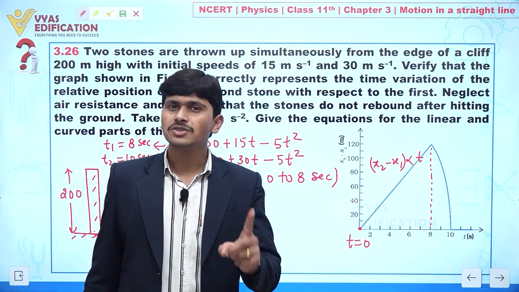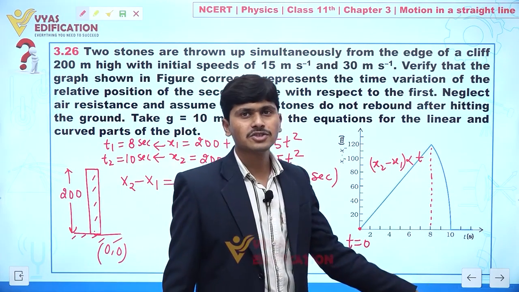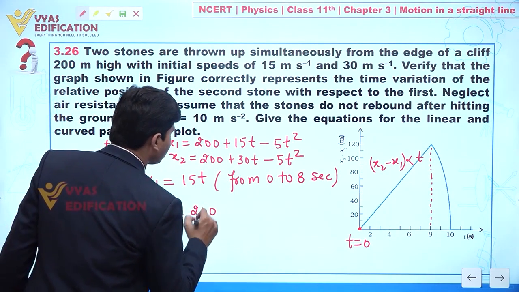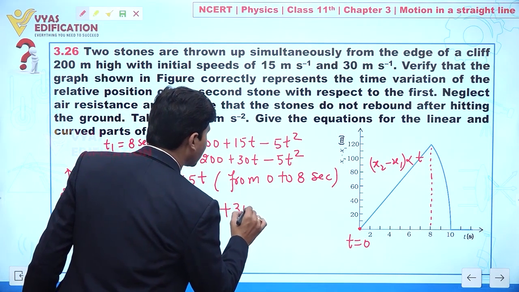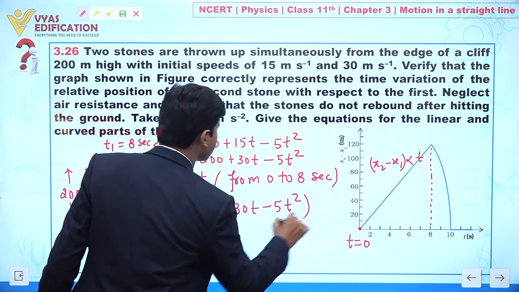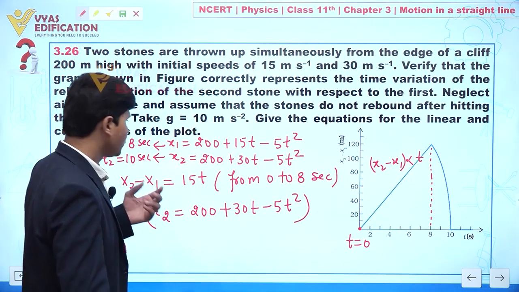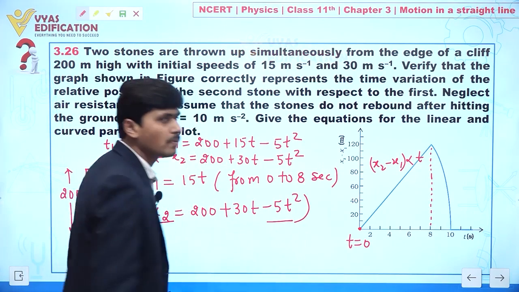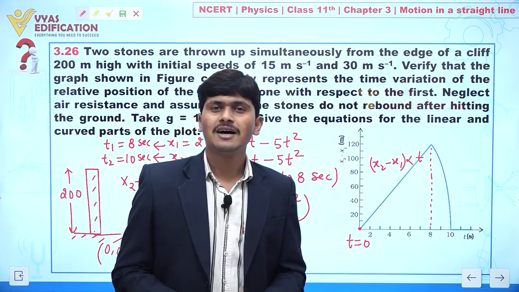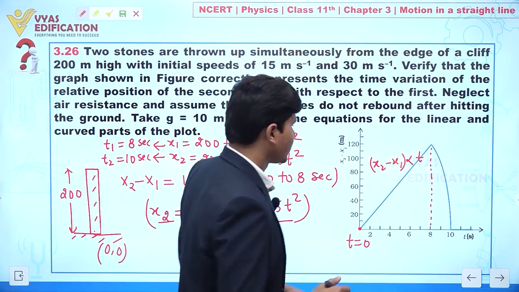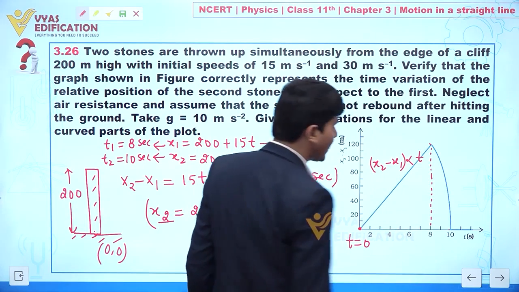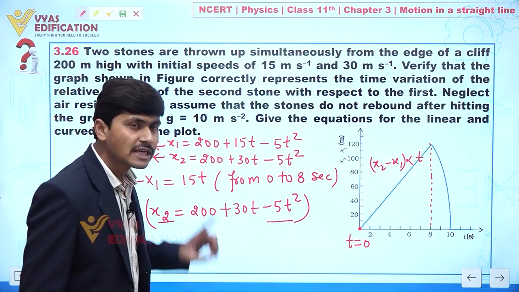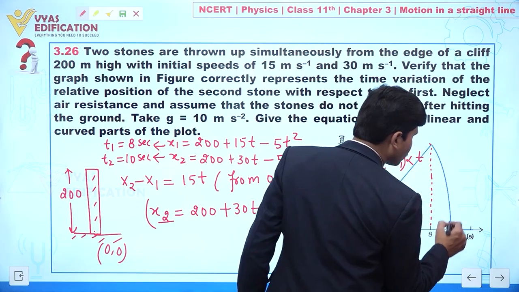Now what will happen after 8 seconds? The first stone comes to rest, and what about the second stone? Only the second stone will move and follow this trajectory: 200 plus 30t minus 5t square. Clear to you? From here you can say x varies according to minus t square, which means this is a parabolic path. Clear? Yes. Stone number 2 will also come to rest at t equal to 10 second.